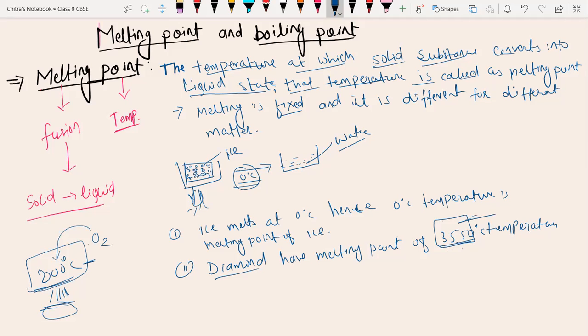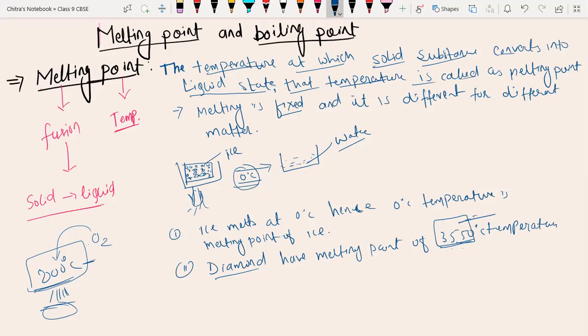Now take a screenshot for melting point. Any doubt in melting point? Melting point is nothing but the conversion of solid into liquid form. It's called melting, and that particular temperature is called the melting point. Now take a screenshot.